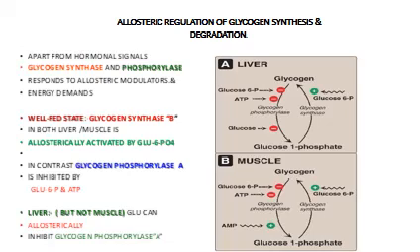In the liver but not the muscle, glucose can allosterically inhibit glycogen phosphorylase A. This can be seen in figure A.